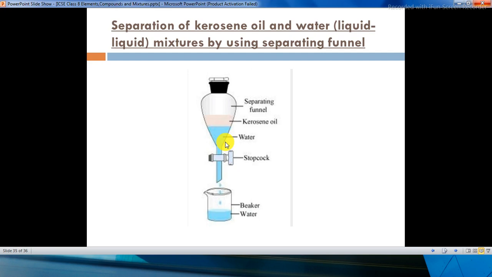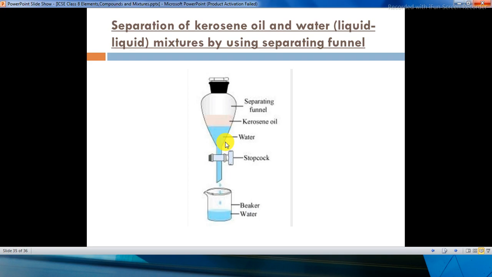So in this way, by using the stopcock, you can separate water. You can bring the water into the beaker and then close the stopcock, and what will remain in the separating funnel is the kerosene oil. So in this way we can use this technique and separate two liquids.